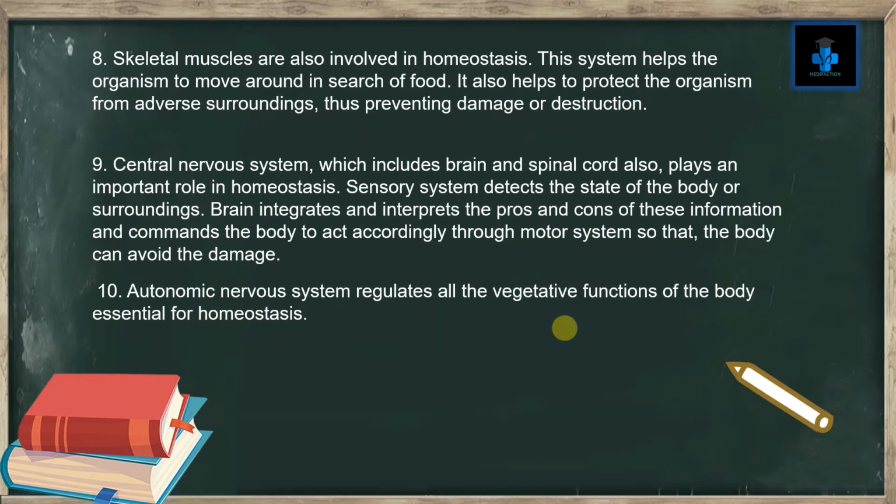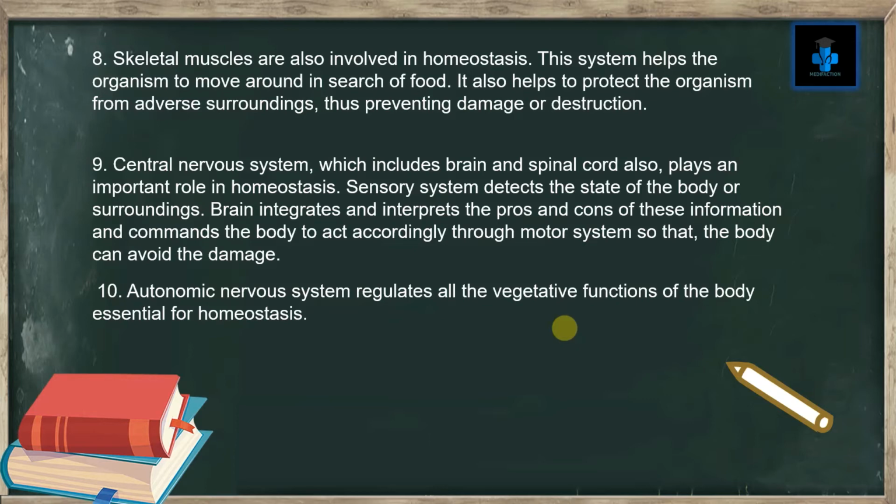Number 8. Skeletal muscles are also involved in homeostasis. This system helps the organism to move around in search of food. It also helps to protect the organism from adverse surroundings, thus preventing damage or destruction.